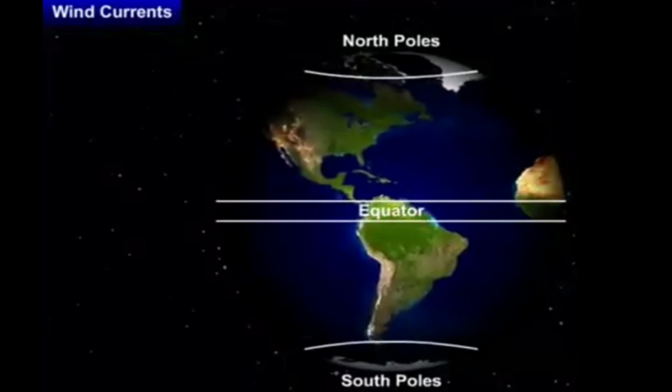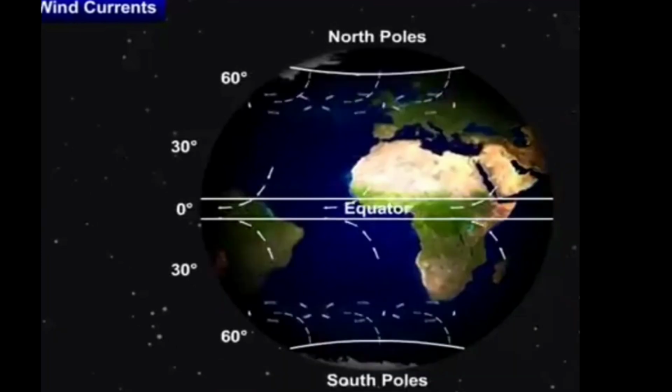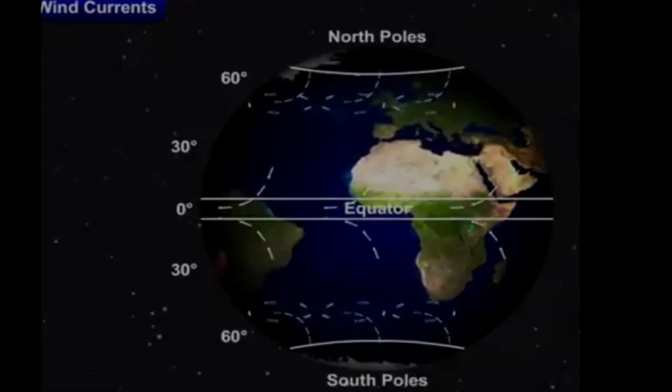So, these winds go from north to south of the equator and air is colder at the poles. Therefore, the warmer air at these latitudes rises up and cold air from the poles rushes in. Wind circulation is set up in this way. The winds would flow in a north-south direction or in a south to north direction. Rotation of the earth may cause changes in the direction of the wind.